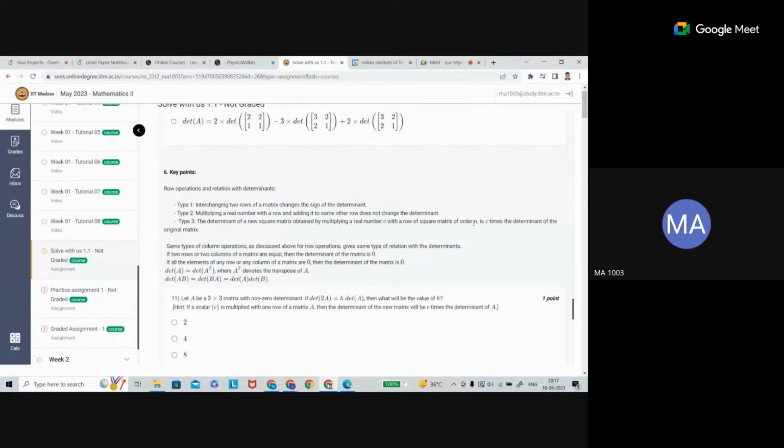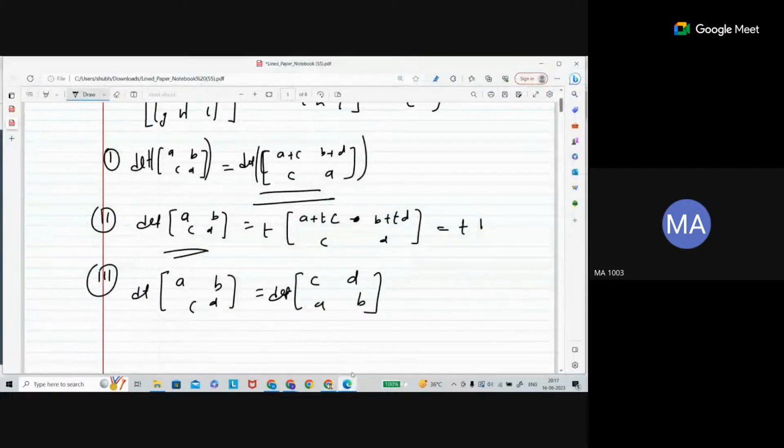So whatever determinant you get for this matrix, the determinant of the row-swapped matrix will be the same with the sign changed.